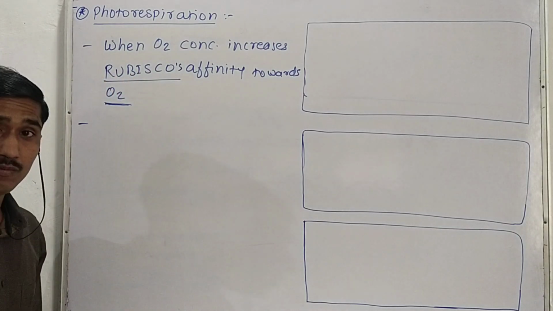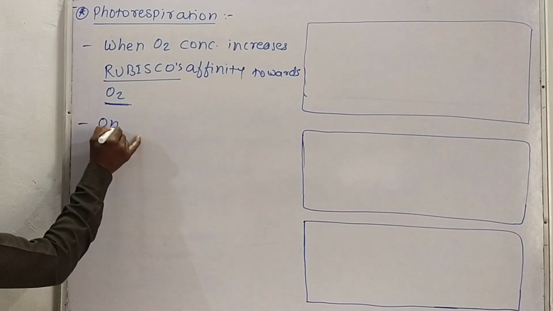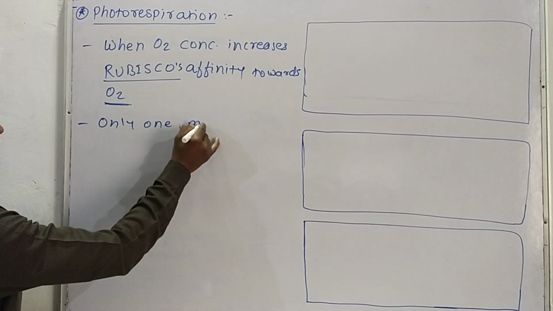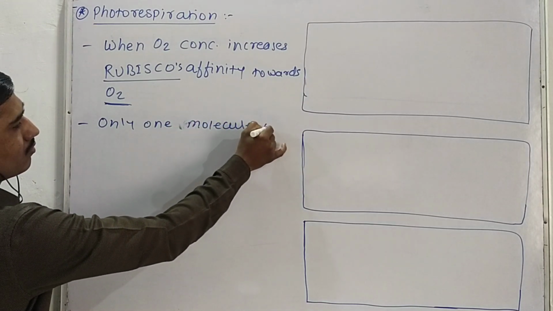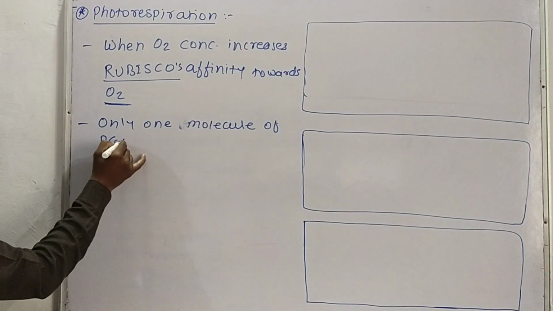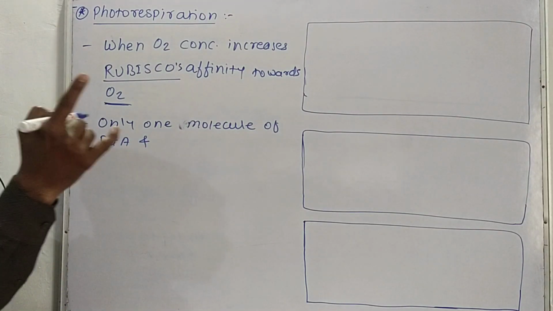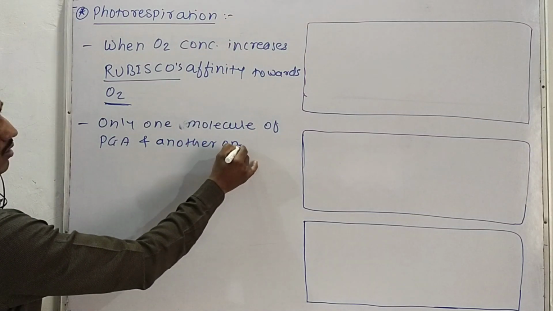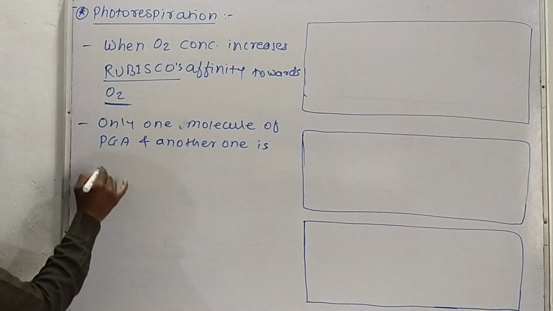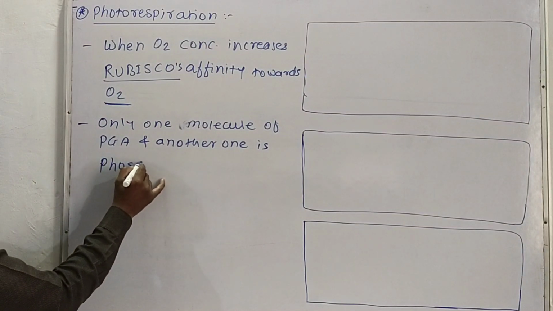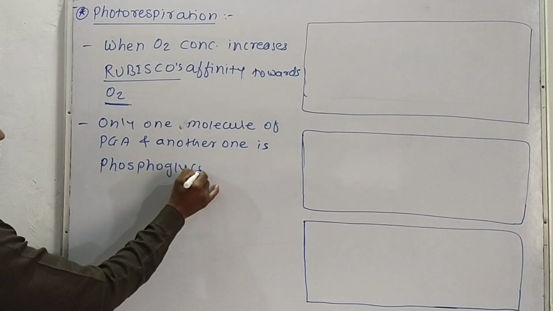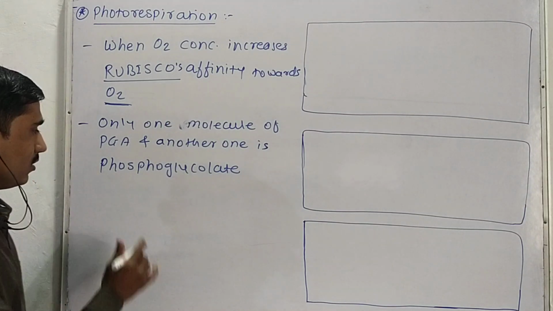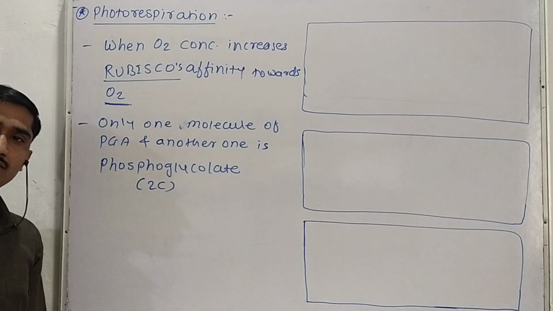But during photorespiration, only one molecule of PGA is produced, and another molecule produced is phosphoglycolate. This is a two carbon compound.